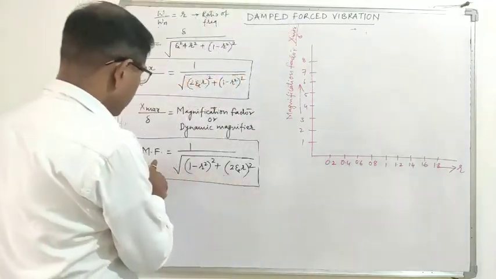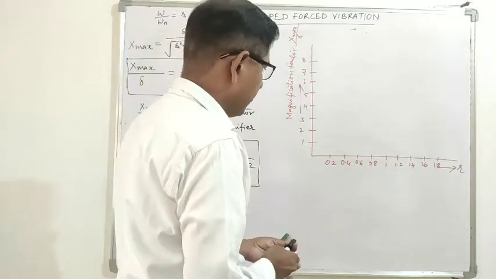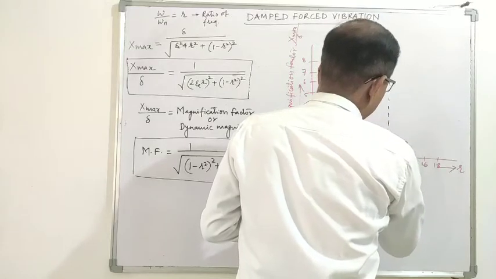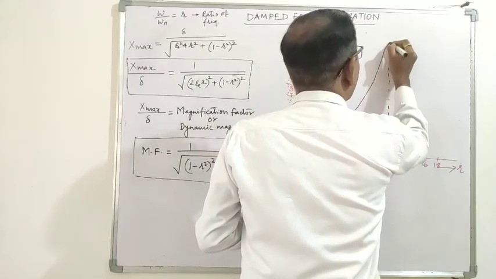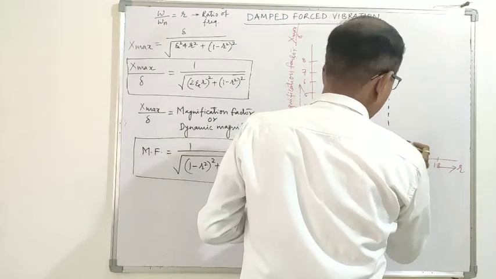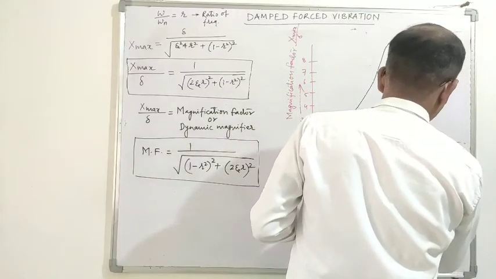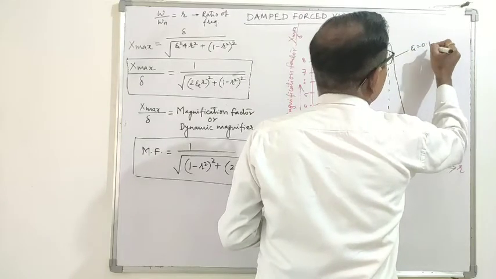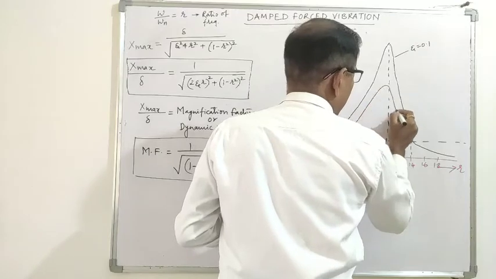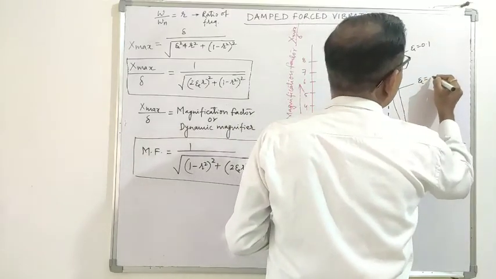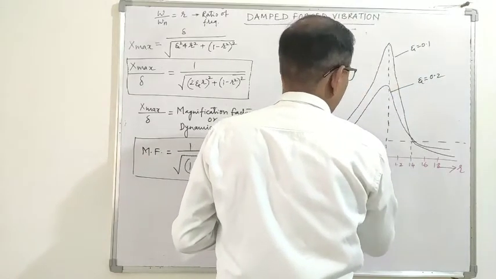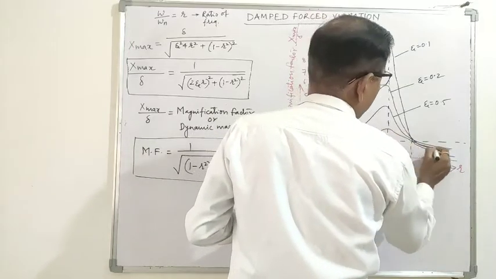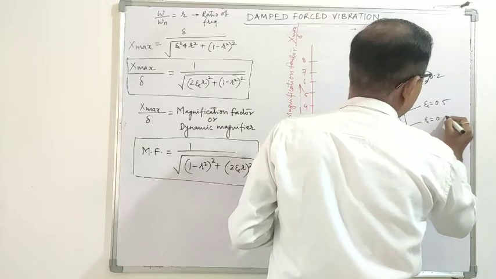So this magnification factor versus r is given for different values of zeta: this is for zeta equal to 0.1, this is for zeta equal to 0.2, this is for zeta equal to 0.5, and this is for zeta equal to 0.7.